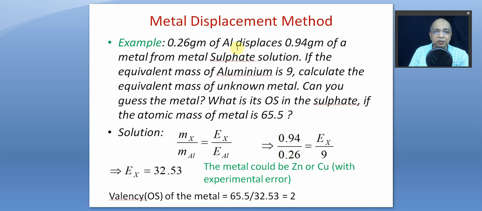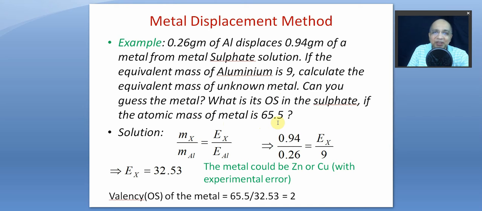0.26 gram of aluminium displaces this gram of a metal that is not known from metal sulfate. But we are sure that the metal is undoubtedly weaker than aluminium. It displaces 0.94 gram of a metal from the metal sulfate. If the equivalent mass of aluminium is 9, that we know, 27 by 3 is 9, calculate the equivalent mass of the unknown metal. Can you guess the metal? What is its oxidation state in the sulfate? If the atomic mass of the metal is 65.5, obviously from this we know it is zinc, right?